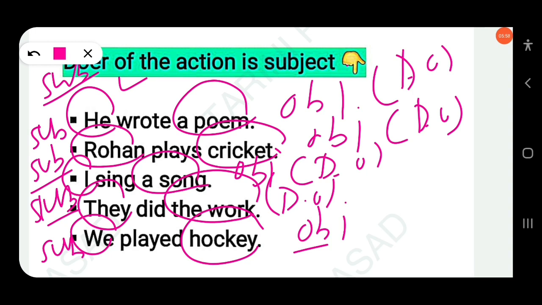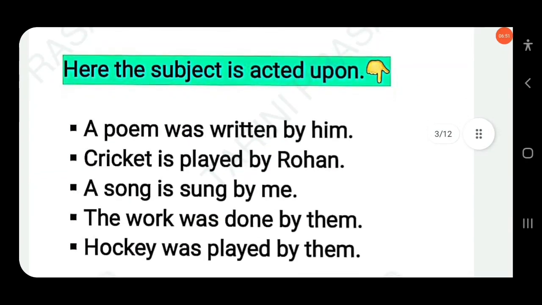Also here the subject is the doer of the action. The subject performs the action. The subject does not receive the action. So we can say that these sentences are in active voice. That means where the doer of the action is the subject, that will be considered active voice. But here the subject is acted upon.